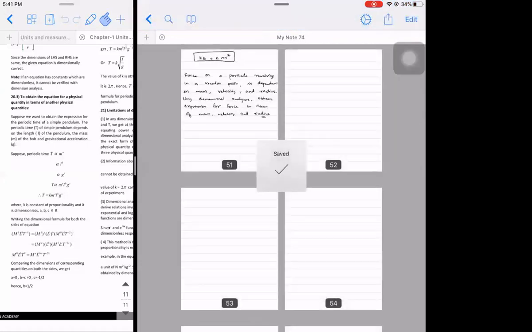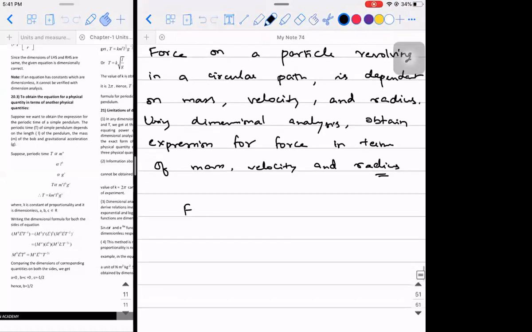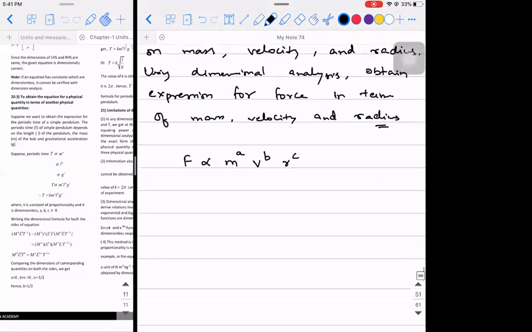Rohan, can you tell me the steps that you followed? You have to convert it into the expression. So force is dependent on mass, M power A, V power B, and R power C. Very good. Second step, F is equal to, proportionality should be removed. But remember that K times M power A, V power B into R power C, so this K should always be considered as 1.